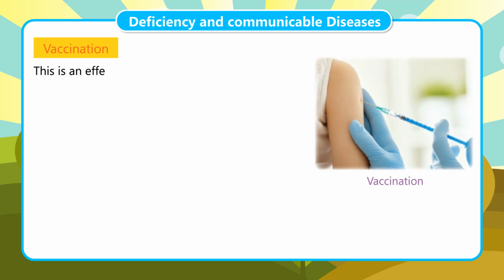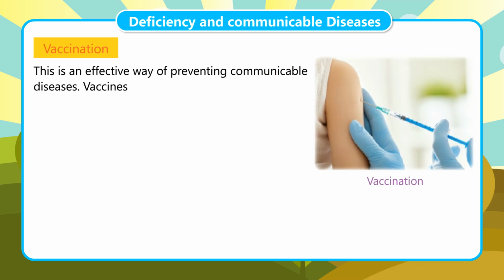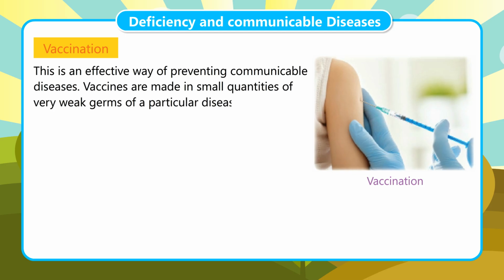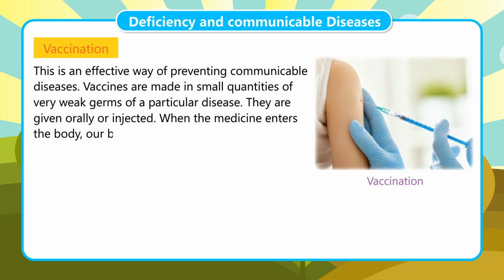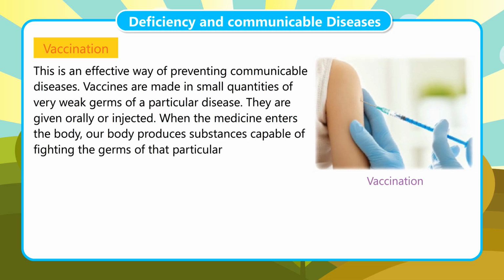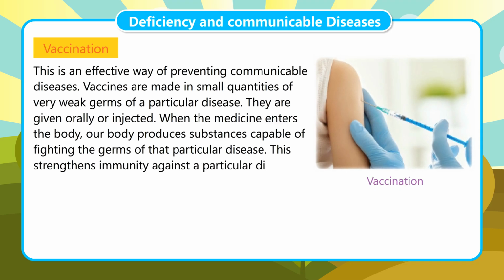Vaccination. This is an effective way of preventing communicable diseases. Vaccines are made from small quantities of very weak germs of a particular disease. They are given orally or injected. When the medicine enters the body, our body produces substances capable of fighting the germs of that particular disease. This strengthens immunity against a particular disease.